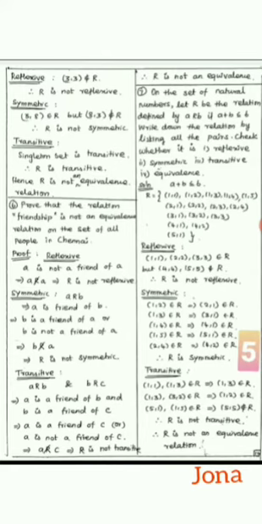The first one, reflexive. Here the ordered pair (3, 3) is not there. That means (3, 3) does not belong to R. Therefore, R is not reflexive. The next one, symmetric. (3, 8) belongs to R, but (8, 3) is not in the relation R. Therefore, it is not symmetric.